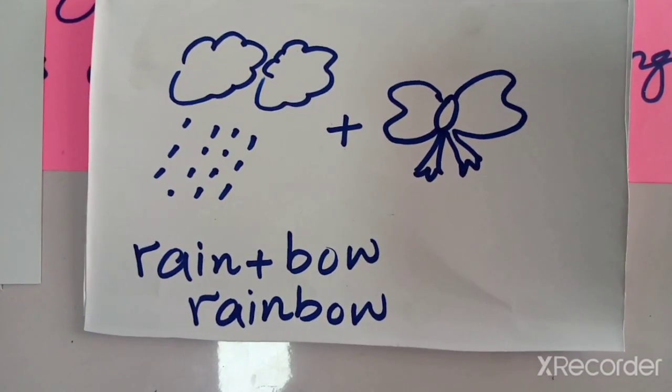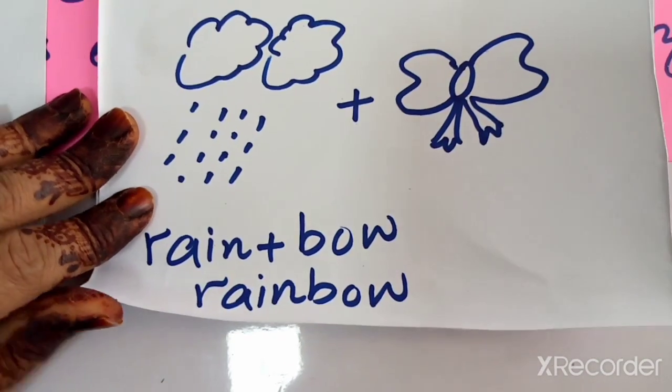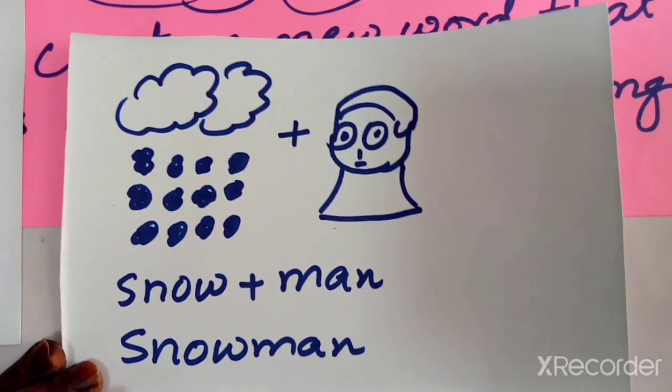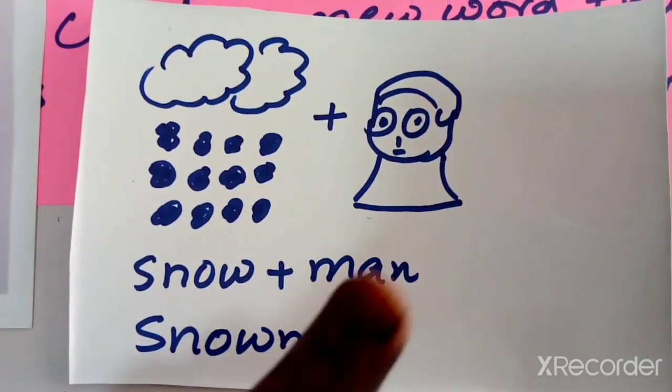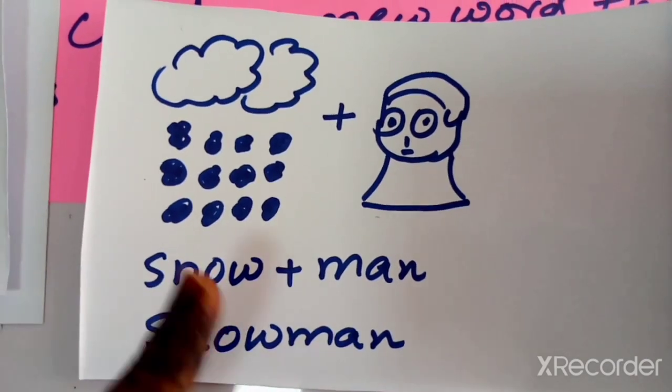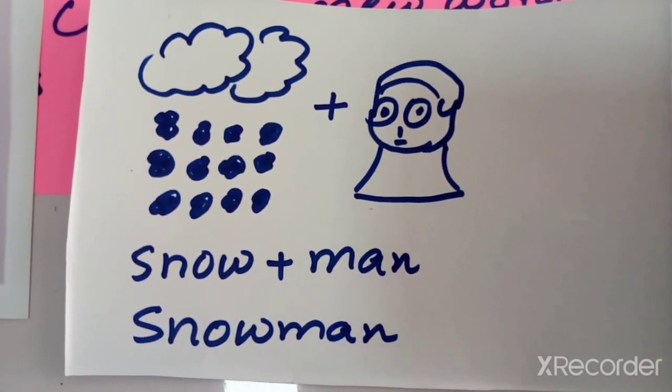So it makes a new word, rainbow, after the rain it is created, seven colors. Now guess what? What is this? What is going to happen? Yes, this is snow. And second picture is of a man. So snow and man. It makes another word, snowman.